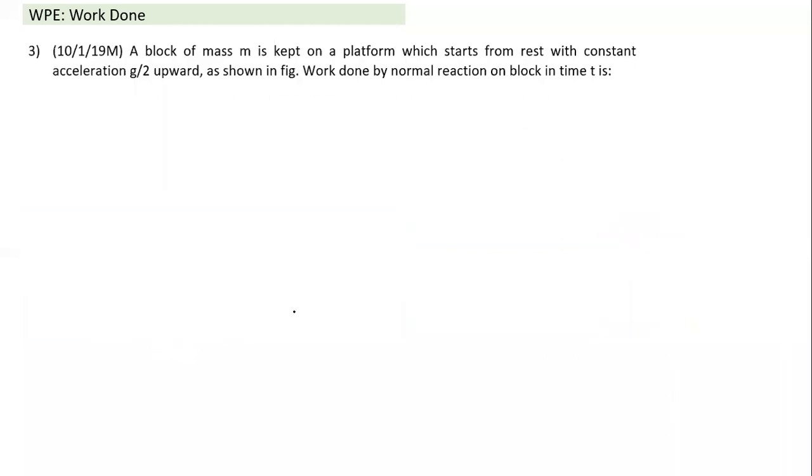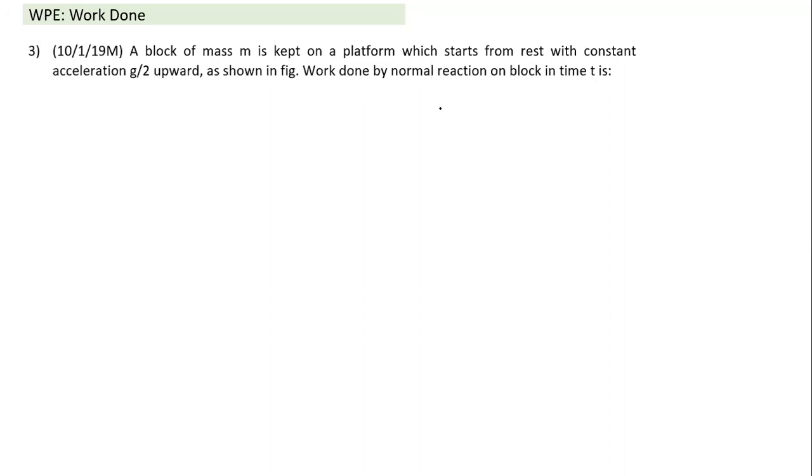Okay. And some of the questions which have come, typically we haven't seen too many difficult questions on this topic. The questions have been easy to medium level only, and that's what initially we need to focus on. This is also one of the questions which have come in mains. A block of mass m is kept on a platform which starts from rest with constant acceleration of g/2 upwards, as shown in the figure. What is the work done by the normal reaction on the block in time t?